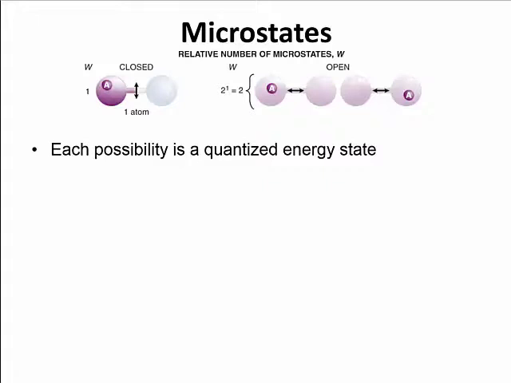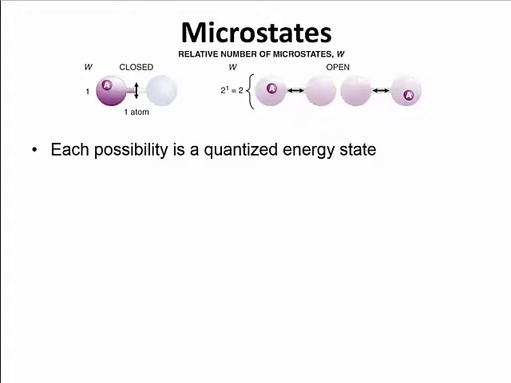Each one of those is a possibility. Each one of those possibilities is considered a microstate. Right, and we're going to consider each one of those a quantized energy state. Both of them are possible, and so A has a couple of options. The more options, the higher the entropy, because more options means a higher number of microstates.